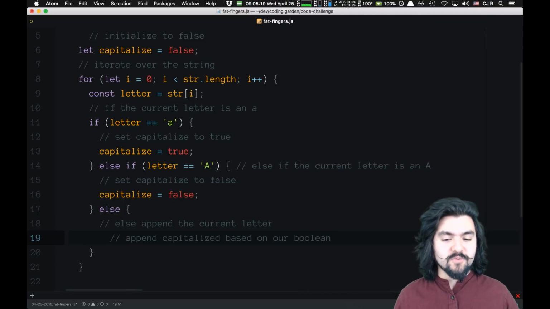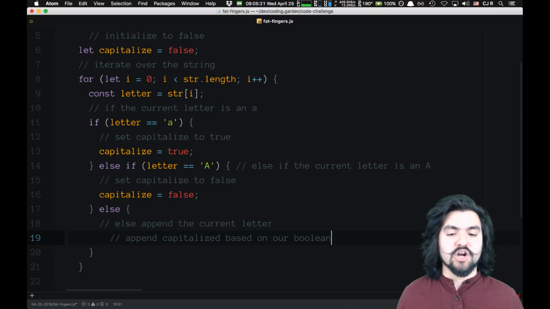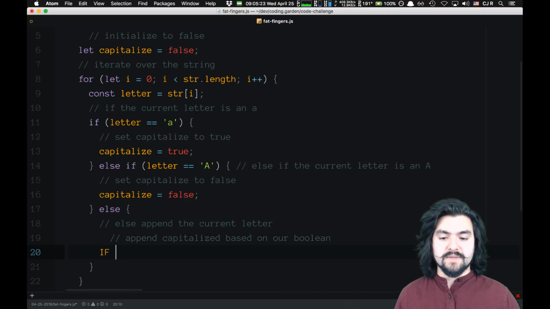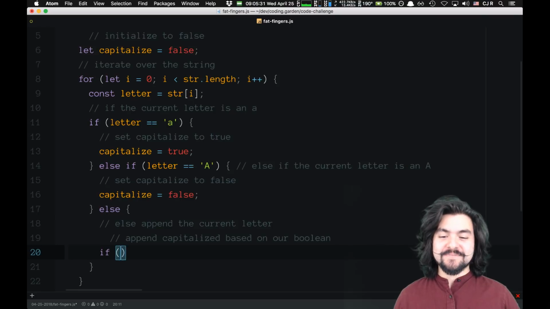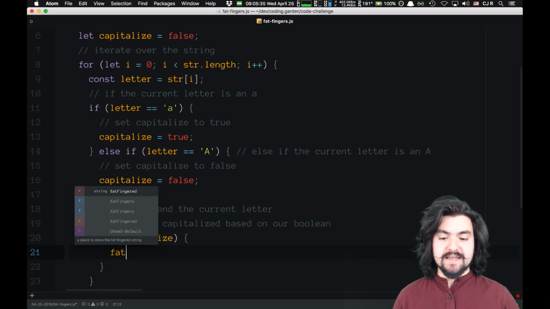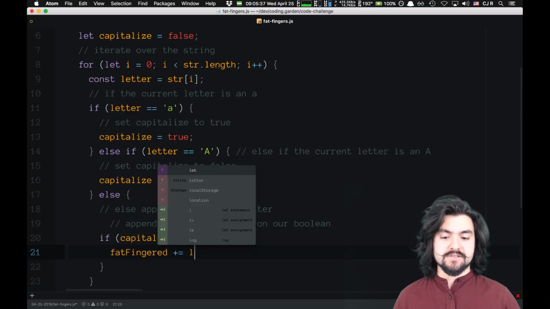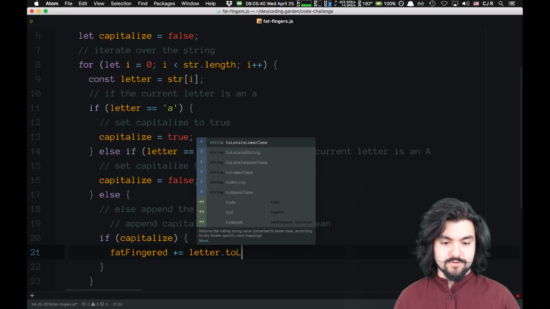Let's write this out with if else, but I actually want to do this as a ternary. So we'll say if, whoa, I have caps lock on. Cool. Okay, so if capitalize, then we'll say fatFingered plus equals the current letter dot toLowerCase.